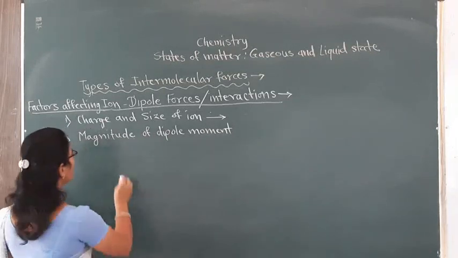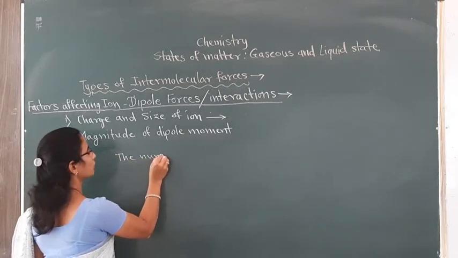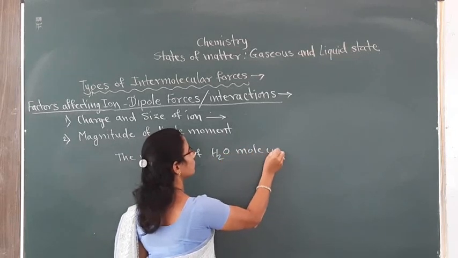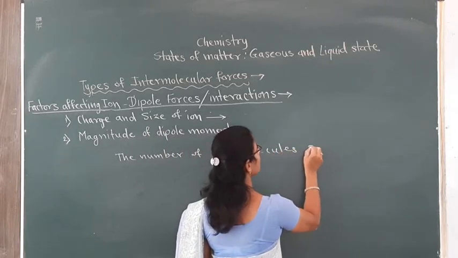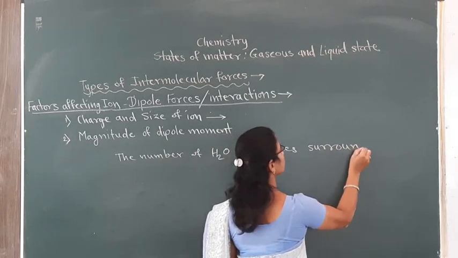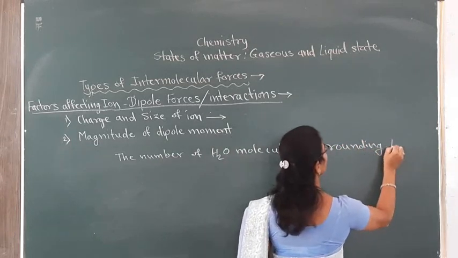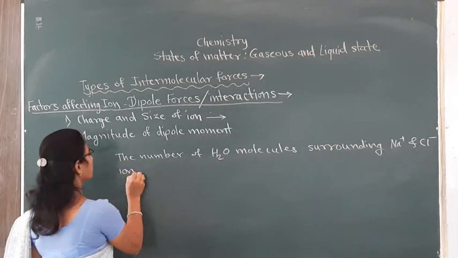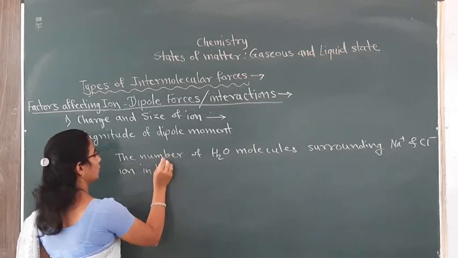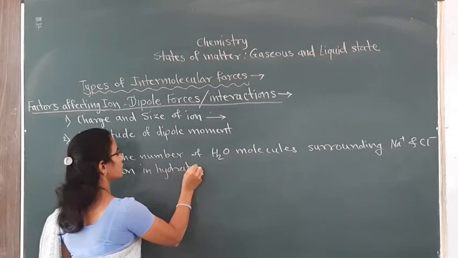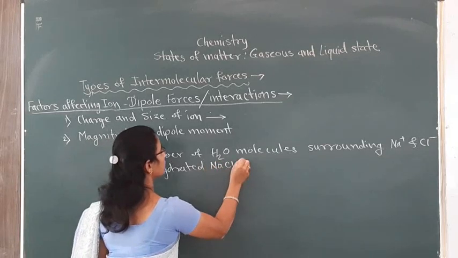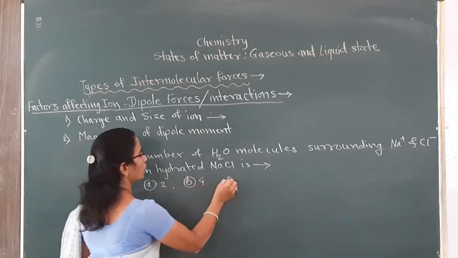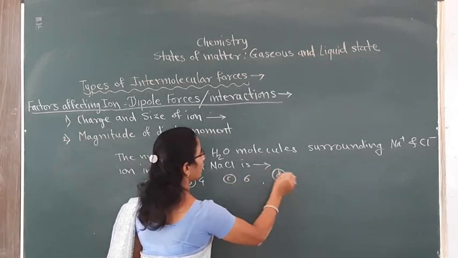The number of water molecules surrounding Na plus and Cl minus ions in hydrated NaCl is, the options will be 2, suppose 4, 6 and 8.